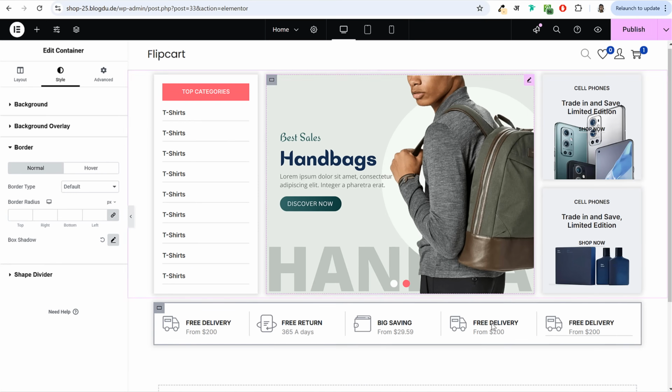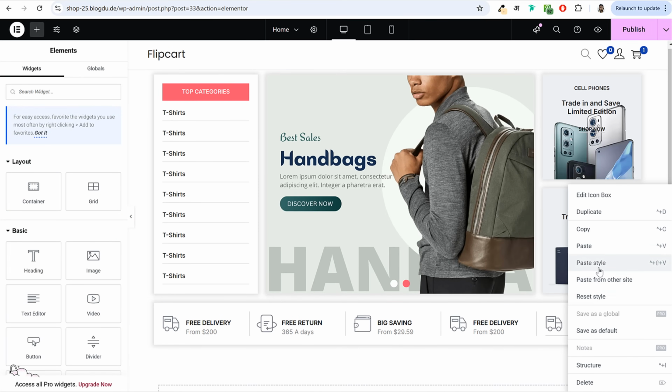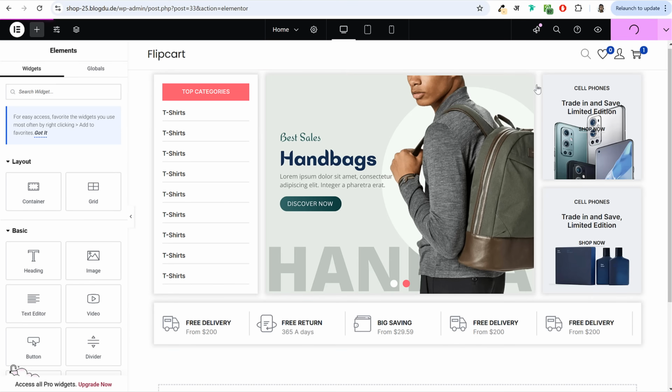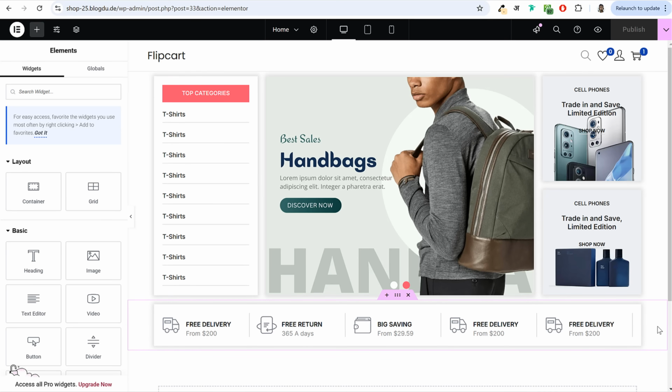All right, so for the fourth one as well, we have to right click, paste style. Okay, click on publish. And with this, we have completed this section as well.